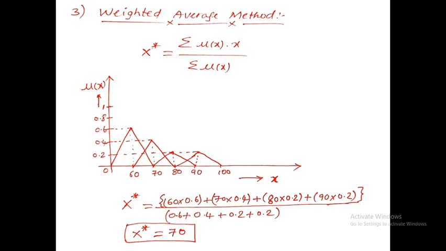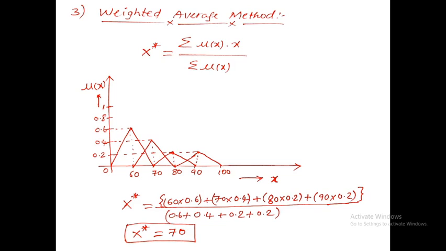The sum of the membership values is 0.6, 0.4, 0.2, again 0.2, because corresponding to those elements we need to add the membership values. 60 has 0.6, 70 has 0.4, 80 has 0.2, 90 has 0.2, and 100 has 0.